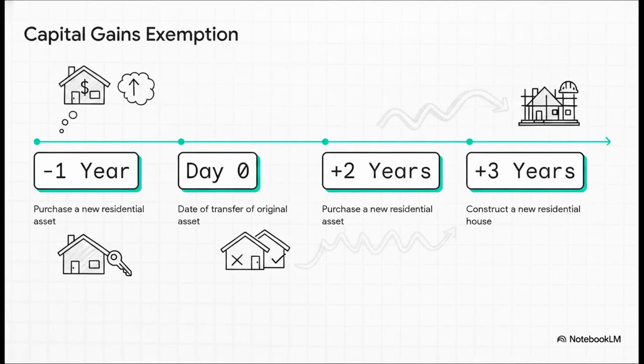Now, let's jump over to the capital gains pillar. If you sell a residential asset and make a profit, you can actually avoid the capital gains tax entirely if you reinvest in a new home. Check this out. If the day you transfer the asset is day 0, you can get the exemption by purchasing a new home up to 1 year before that transfer or up to 2 years after it. Building from scratch? The law actually gives you up to 3 years.